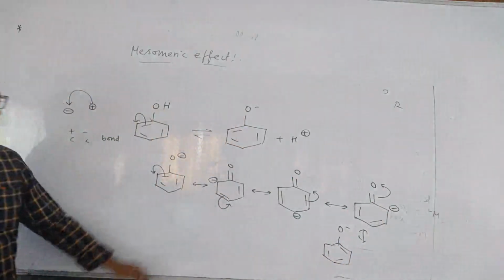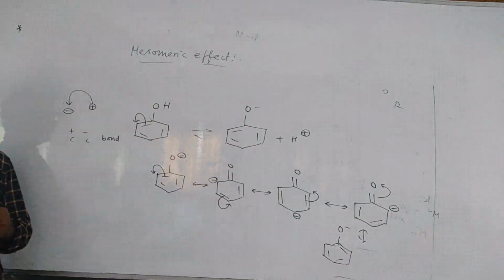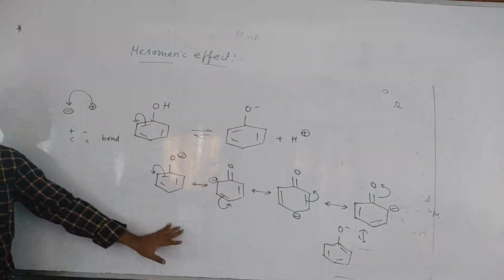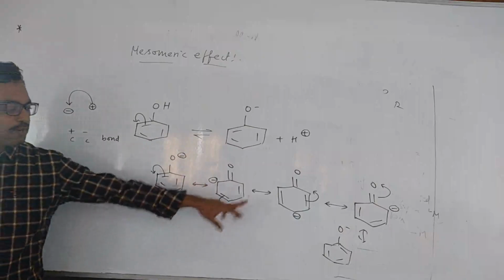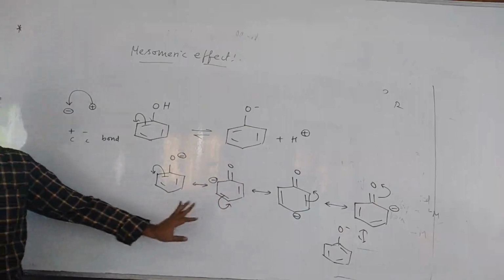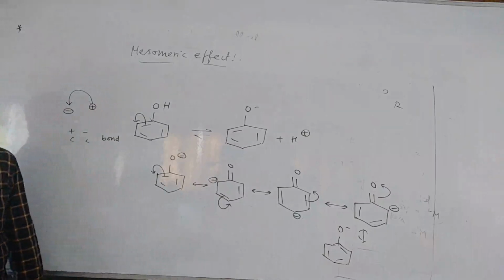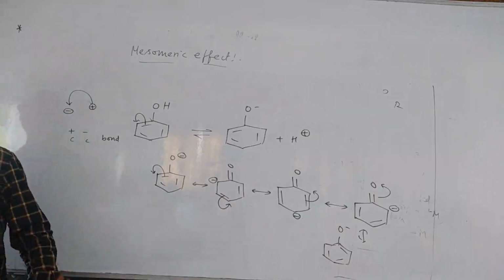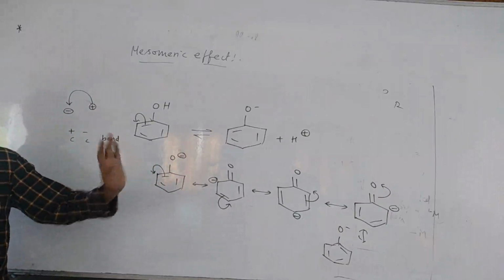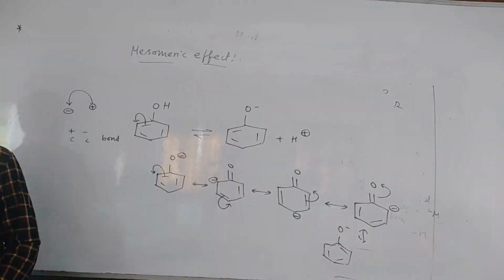These things you might know, but once again I am revising the resonating forms of phenol, phenoxide ion. Here these ortho and para positions will get a negative charge. Why? Because mesomeric effect won't operate at the meta position. Mesomeric effect you always apply for which positions?